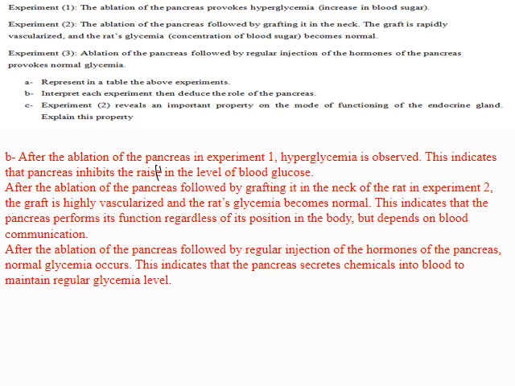What does this indicate? This indicates that the pancreas performs its function regardless of its position in the body, but depends on blood communication. So 3, after the ablation of the pancreas followed by regular injection of the hormones of the pancreas, normal glycemia occurs. What does this indicate? This indicates that the pancreas secretes chemicals in the blood to maintain normal sugar level.